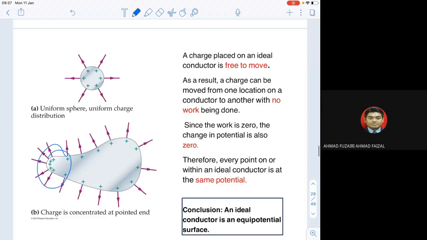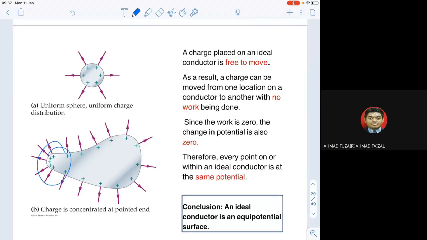Okay, this is a charge placed on an ideal conductor. When it is free to move, in the case of a uniform sphere, meaning a perfectly shaped sphere, the distribution of charge will be even everywhere.